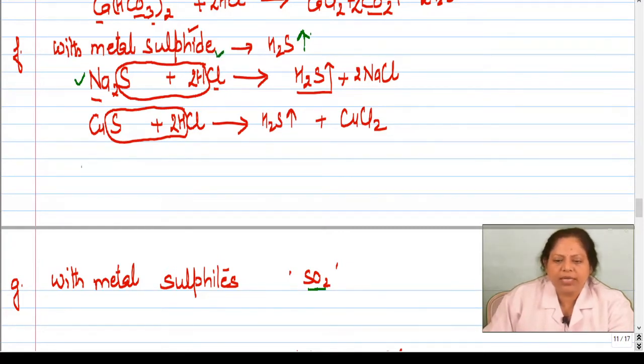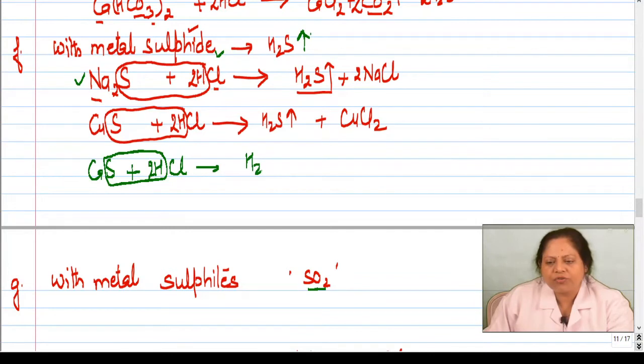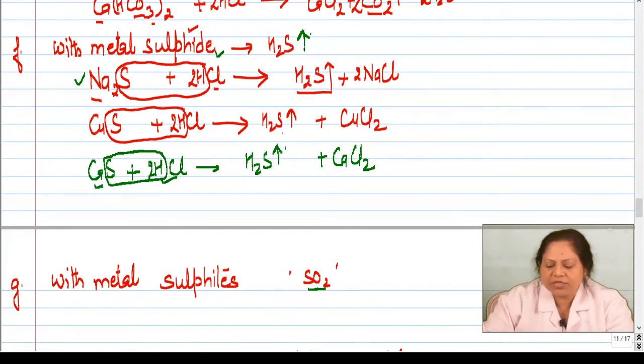So similarly, if we take, suppose we take calcium sulfide, so calcium sulfide will combine with HCl. So two hydrogen and one sulfur will form what? Very good, H2S, hydrogen sulfide, and you will get calcium and Cl. So you will form CaCl2, calcium chloride. Is this clear? So which gas is released? Hydrogen sulfide gas, H2S, is released.